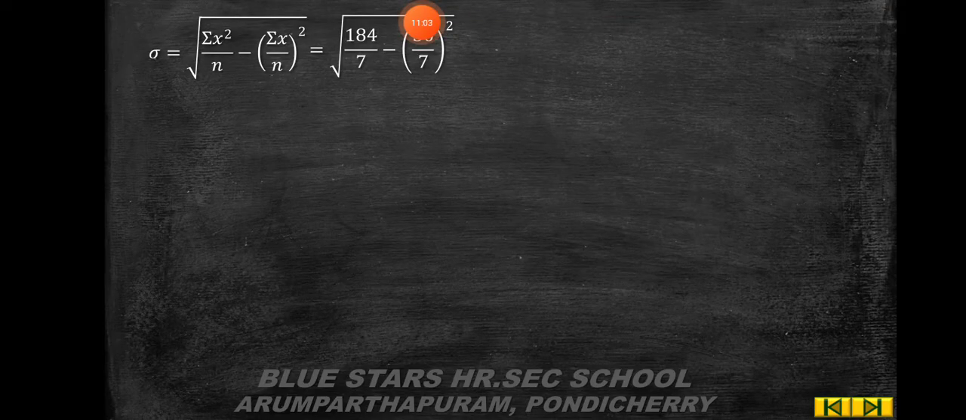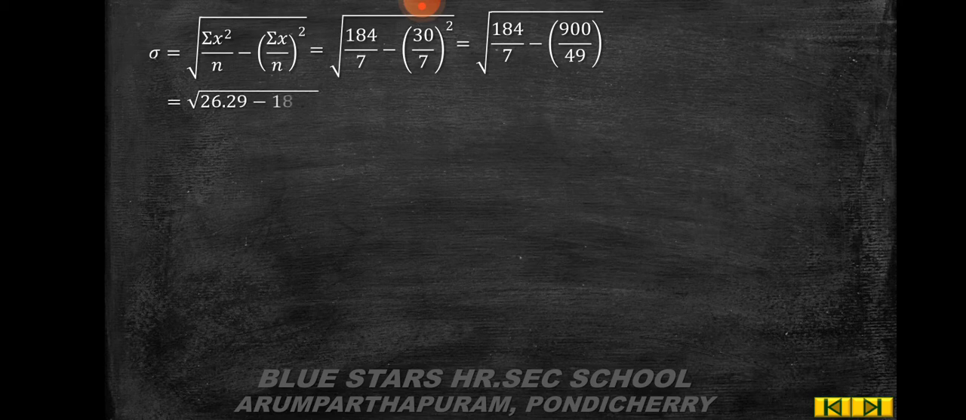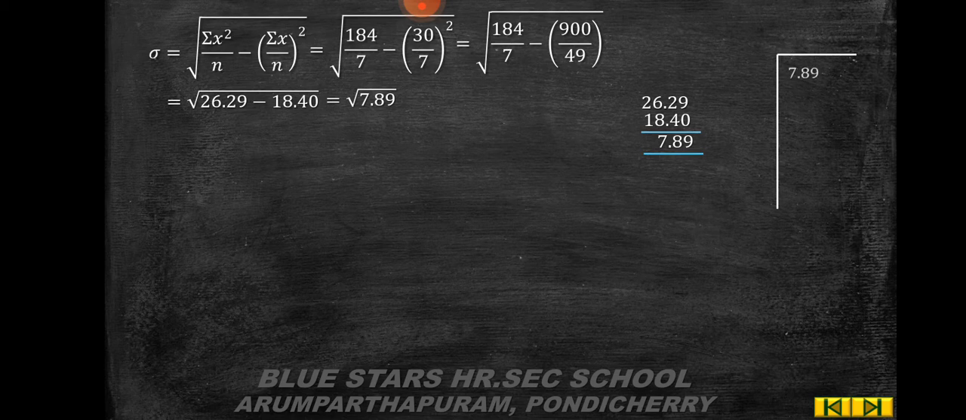So here the standard deviation sigma is equal to root of summation x square by n minus summation x by n the whole square, which is equal to root of 184 by 7 minus 30 by 7 the whole square, which is equal to 184 by 7 minus 900 by 49, which is equal to root of 26.29 minus 18.40. So if you subtract this 2, you get 7.89.